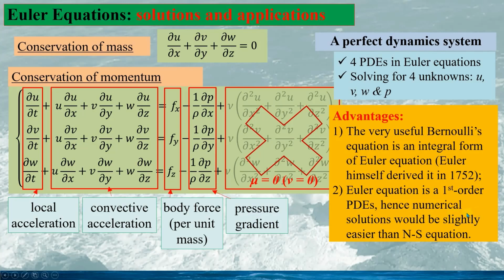Hence, numerical solutions would be slightly easier than for the Navier-Stokes equation. Otherwise, the Euler equation and the Navier-Stokes equation are the same, especially for the non-linear convective acceleration. Thus, the solutions for the Euler equation would not be easy, even though the fluid viscosity is considered as 0.